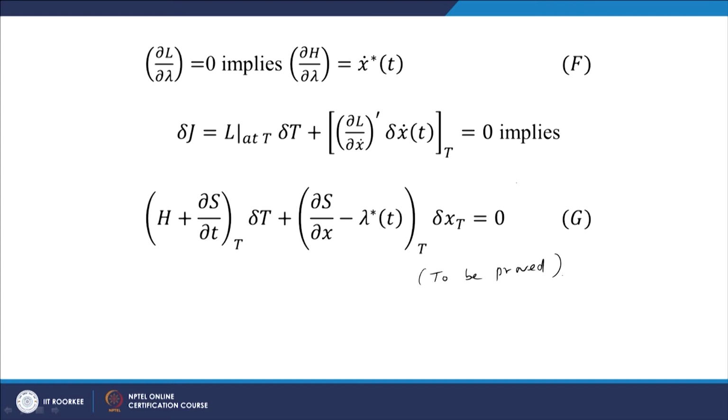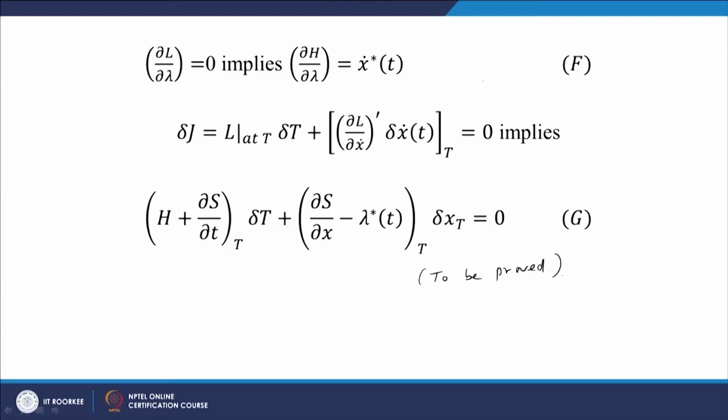This result we will prove in the next lecture, because it needs a separate proof, and it will be used for the various cases, the 4 cases which we discussed for the optimal control. This is the key boundary condition.